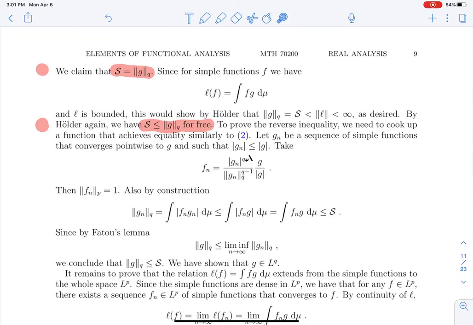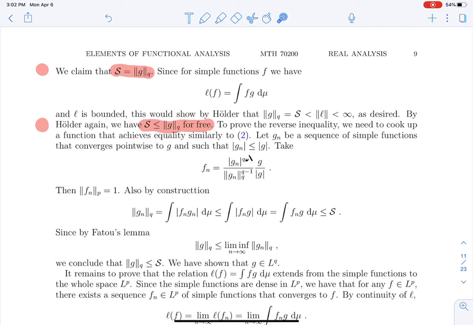And therefore, the LQ norm of these Gn, by construction, because of that trick, is equal to this, which is smaller than G, because we choose this Gn that converges to G from below, and everything is positive, so I can write that. And this is smaller than S because S is the supremum.